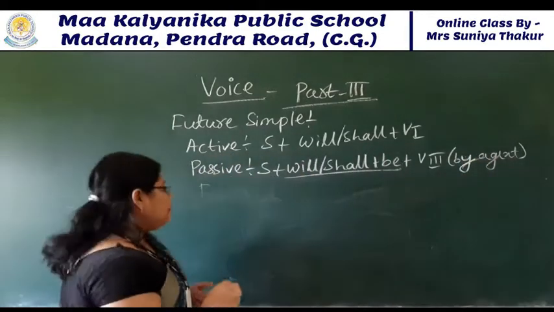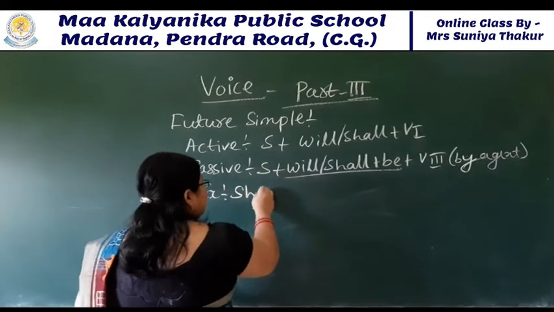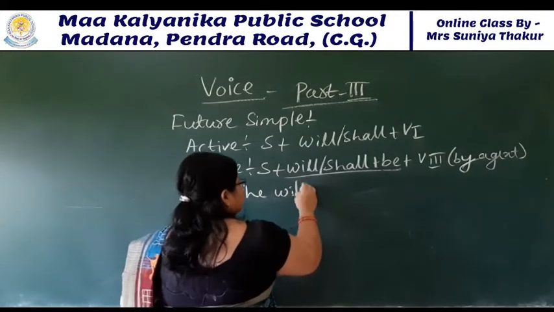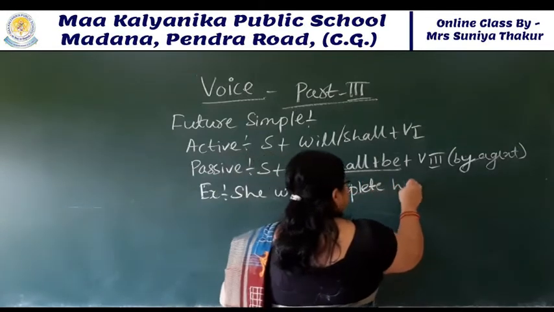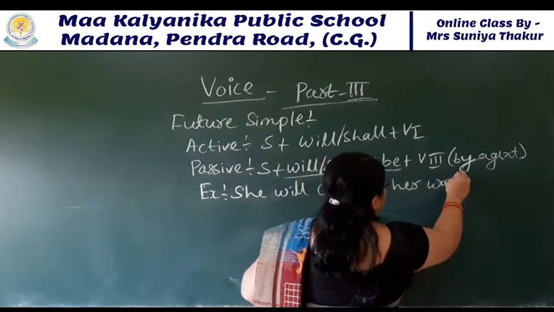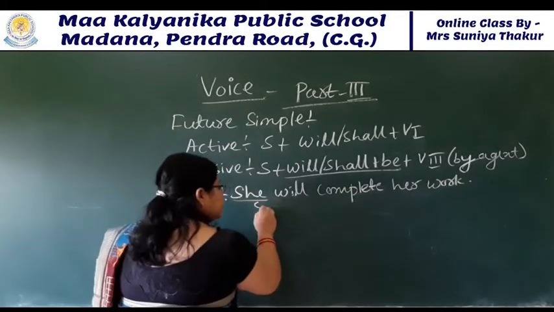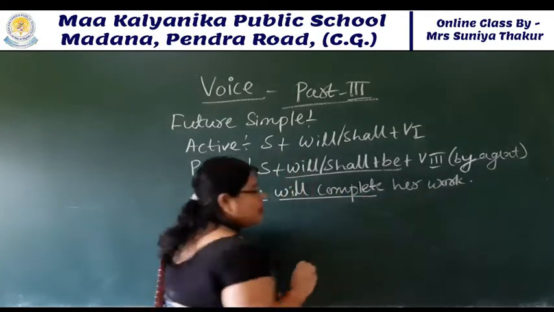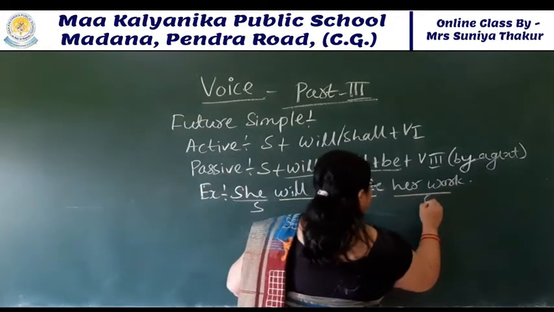Students, look at the example now. Example. She will complete her work. Look at this. She is your subject. Will complete is your future simple form and her work is your object.